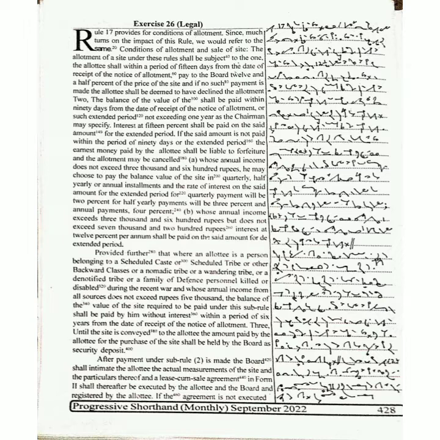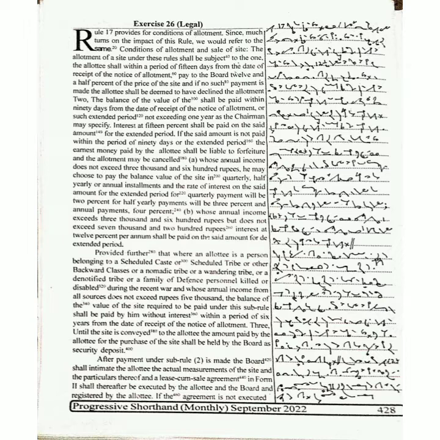Provided that where the allottee's annual income does not exceed 3,600 rupees, he may choose to pay the balance value of the site in quarterly, half-yearly or annual installments, and the rate of interest on the said amount for the extended period for quarterly payment will be 2%, for half-yearly payments will be 3%, and annual payments 4%.